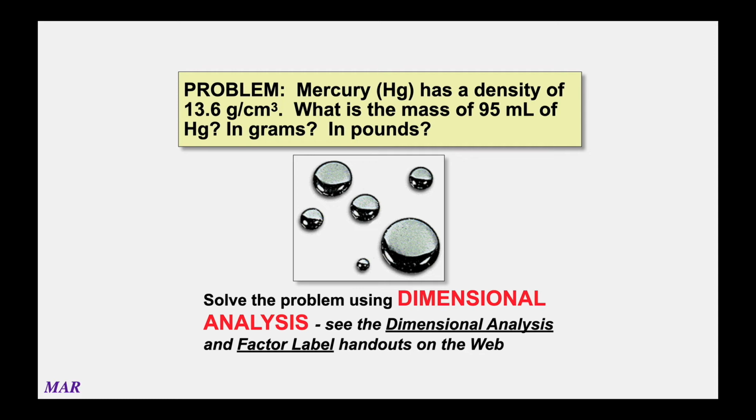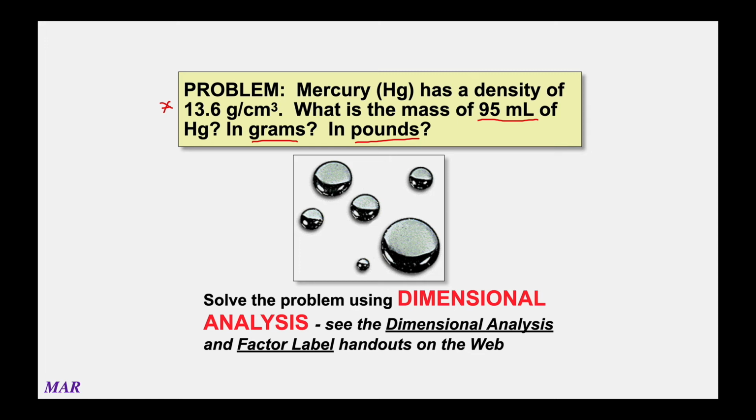So on this problem, you are starting with 95 milliliters of volume, and you have certain types of units here. You have a density, all right, and you want a unit in grams, and you also want a unit in pounds. So notice here what I'm doing.